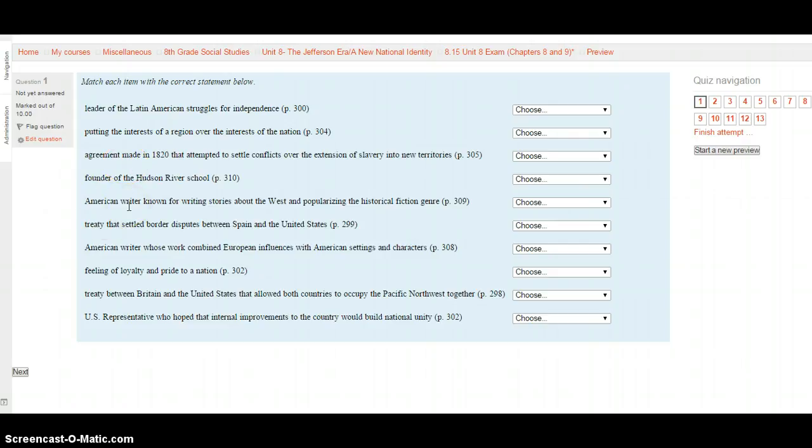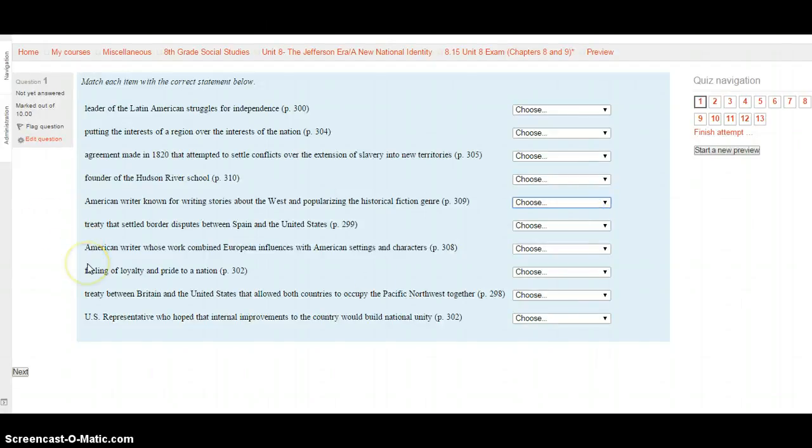Who is the American writer known for writing stories about the West and popularizing the historical fiction genre? Go to page 309 for your answer for this. And it is either the Missouri Compromise, Thomas Cole, sectionalism, the Adams-Onis Treaty, Henry Clay, James Fenimore Cooper, the Convention of 1818, nationalism, Simón Bolívar, or Washington Irving.